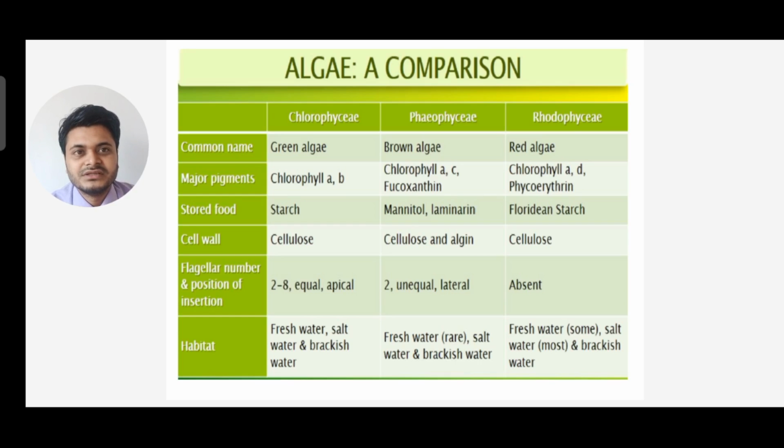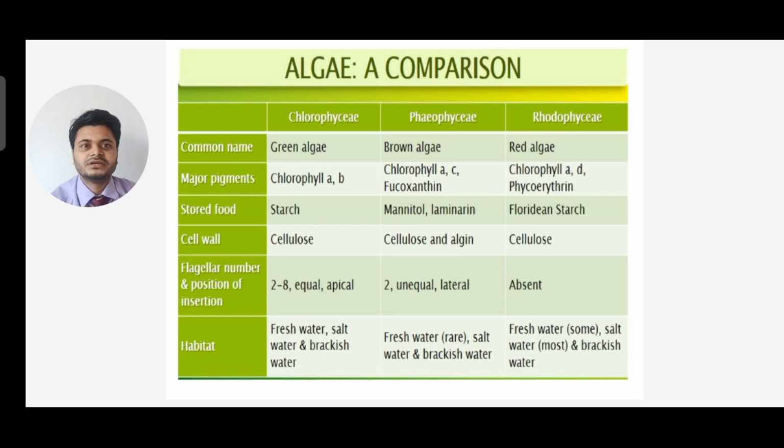Then cell wall. The Chlorophyceae cell wall is made up of cellulose, Phaeophyceae cellulose and algin, and Rhodophyceae cellulose. Next we have flagellar number and insertion. In Chlorophyceae we have 2 to 8 equal flagella with apical insertion, Phaeophyceae 2 unequal and lateral, and in Rhodophyceae flagella are absent.